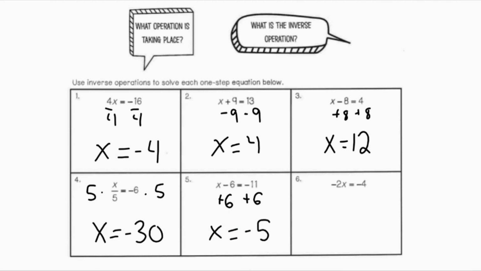In number 6, I have negative 2x equals negative 4. Again, the negative 2 is right next to the x, so that's multiplication. So my inverse operation will be division, so I will divide both sides this time by negative 2. So negative 2 divided by negative 2 is a single x, and negative 4 divided by negative 2 will equal a positive 2. So x equals 2 is my solution.